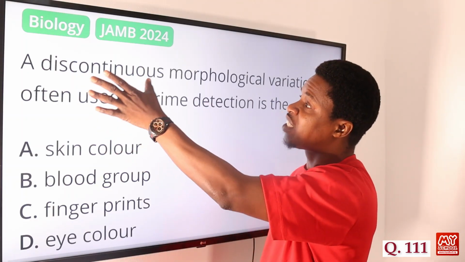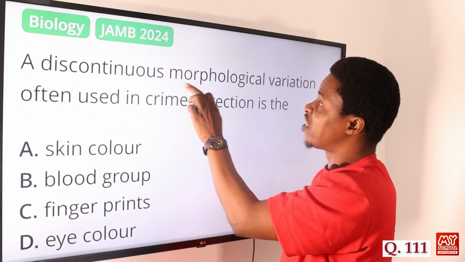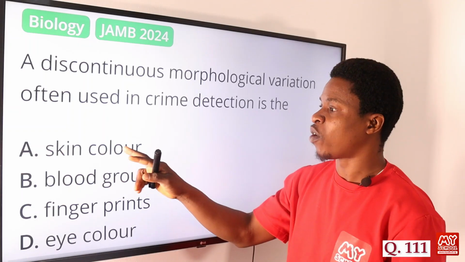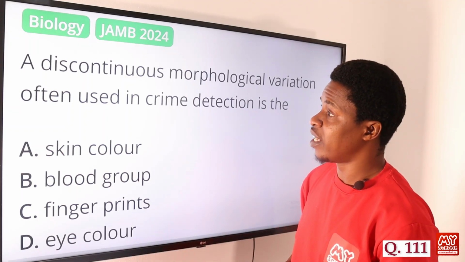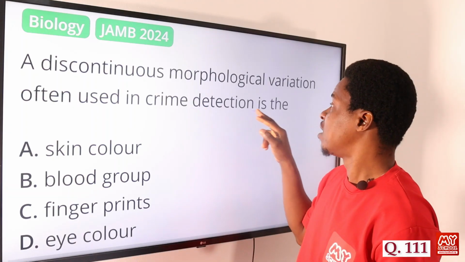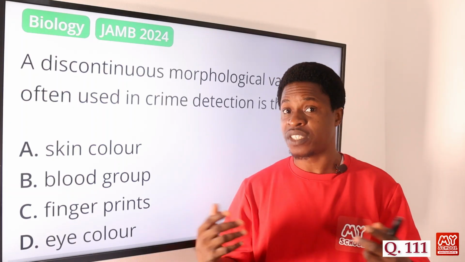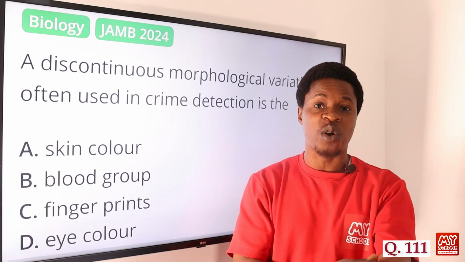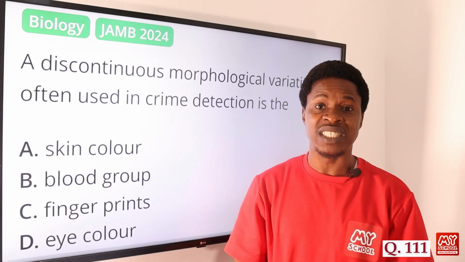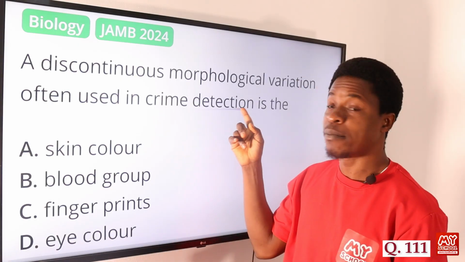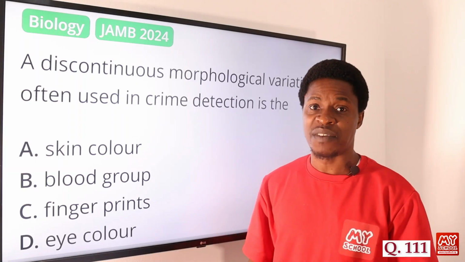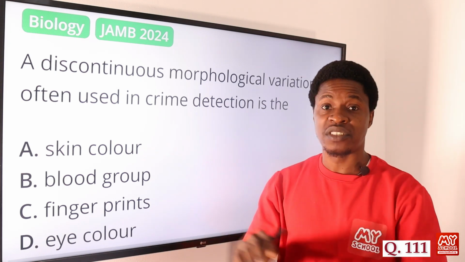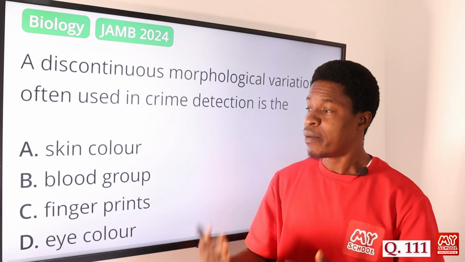But the question says a discontinuous morphological variation. Morphological has to do with physical traits that can be seen. Option A says skin color. Don't forget, it is used in crime detection. People can have different colors of skin. Somebody who is dark today can work on the skin and become lighter tomorrow, so the person cannot be identified. So option A is not correct, even though it is physical and morphological, because it can be changed at any time.